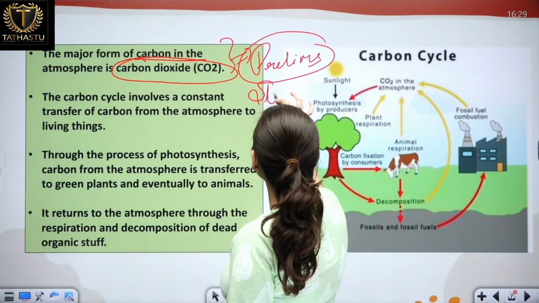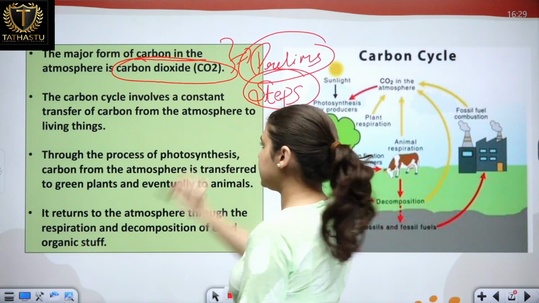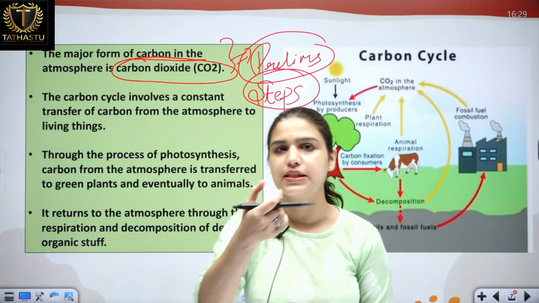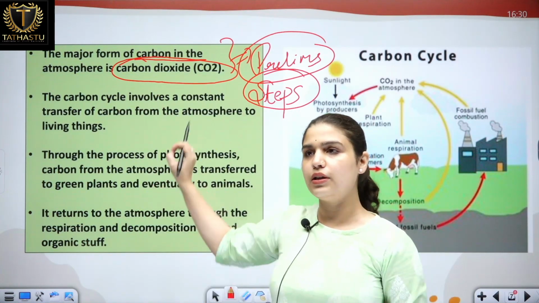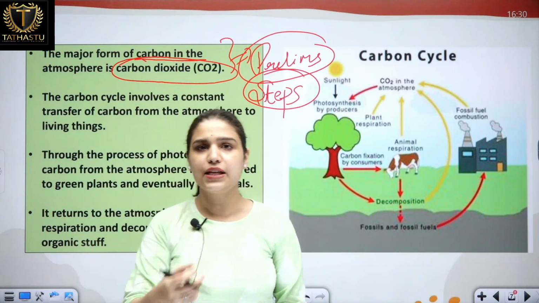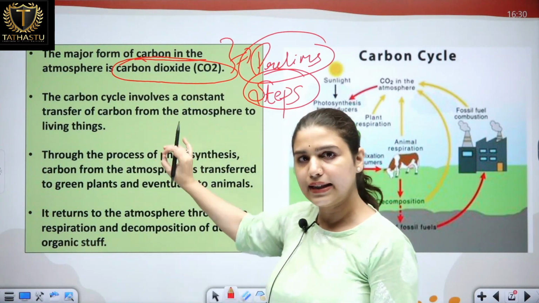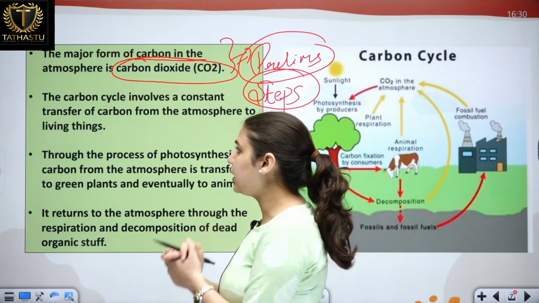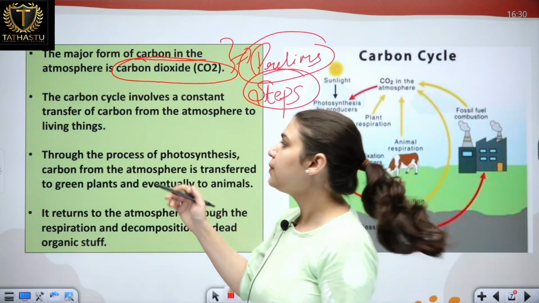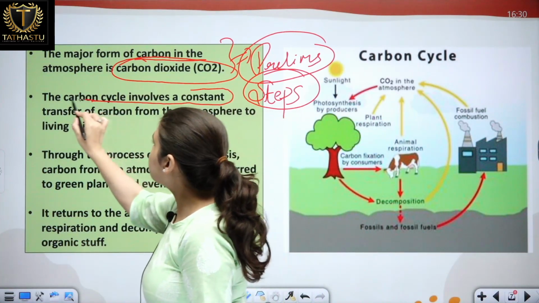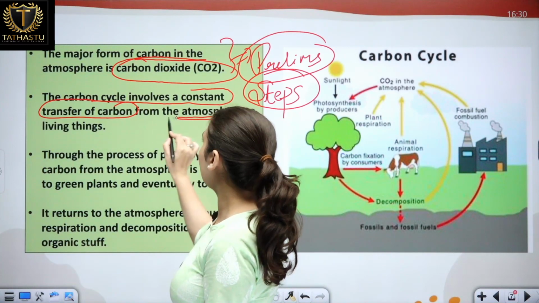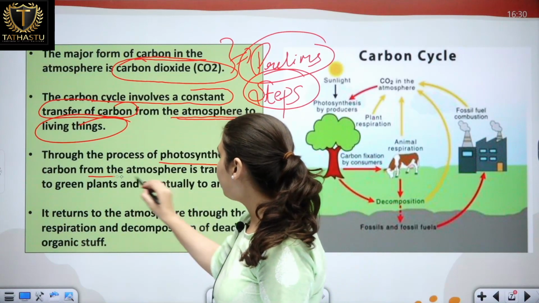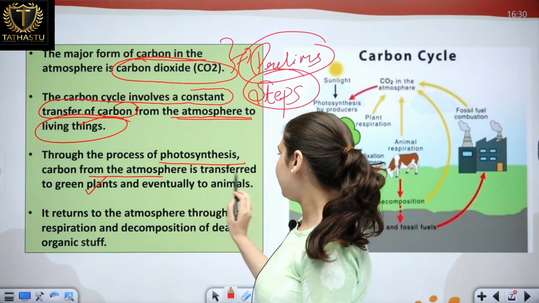Now we are discussing majorly what a carbon cycle is. So let's discuss the steps of how this carbon moves. We have discussed that the carbon cycle is a perfect one. You know, the nutrients, as we consume them, are replaced at that pace only. So let's see how they are replaced and why this cycle is a perfect one. Let's see the steps of this cycle. This carbon cycle involves a constant transfer of carbon from the atmosphere to living beings. How? Through the process of photosynthesis, carbon from the atmosphere is transferred to green plants and eventually to animals.